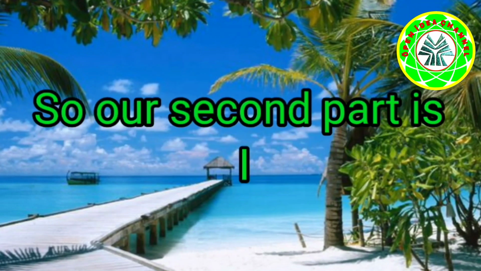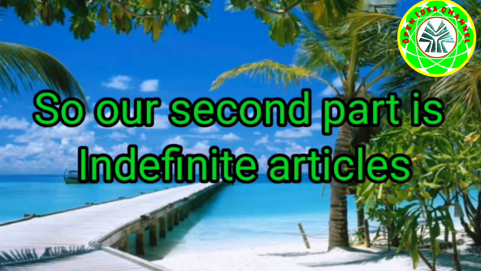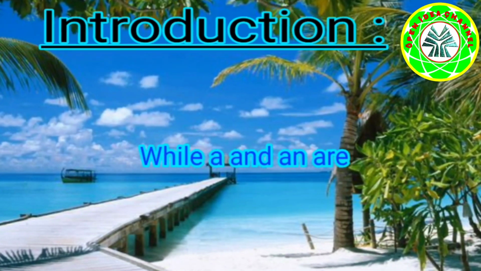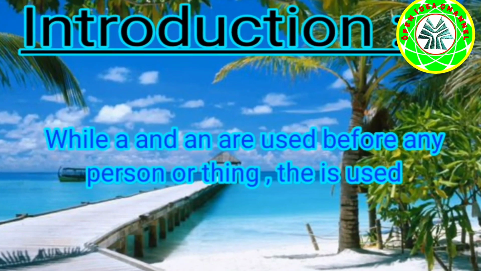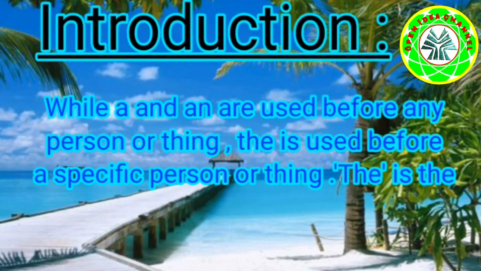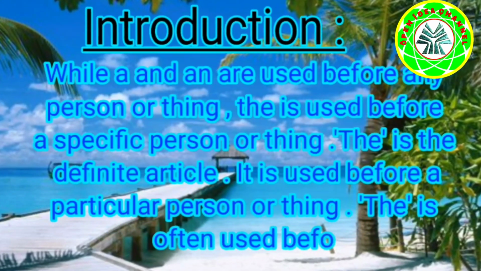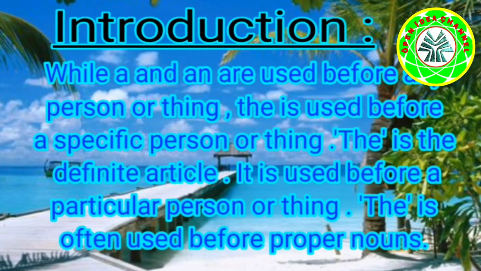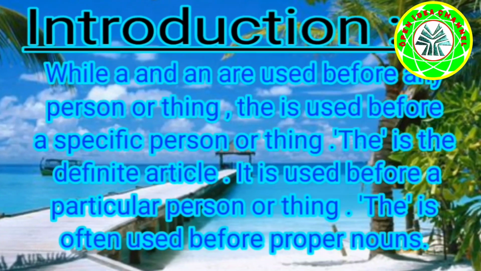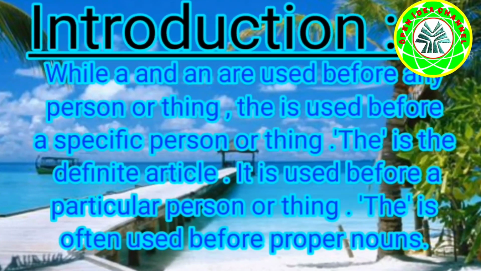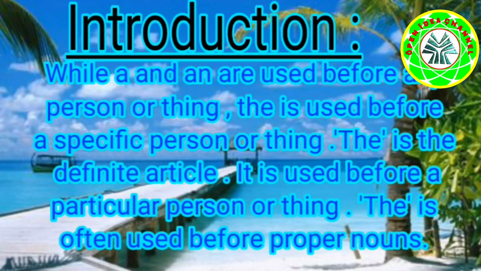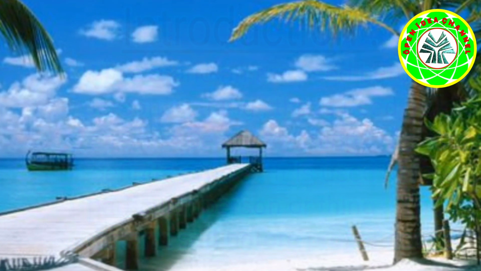So our second part is definite articles. While a and an are used before any person or thing, the is used before a specific person or thing. The is the definite article. It is used before a particular person or thing. The is often used before proper nouns.